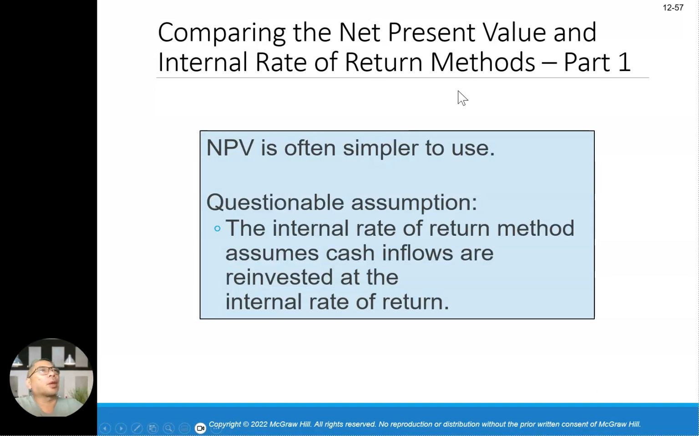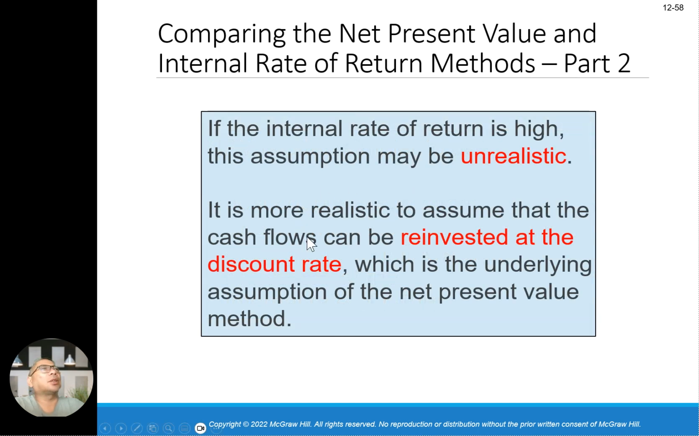So NPV is often simpler to use, because why? In the internal rate of return method, you assume the cash inflows are reinvested at the internal rate of return. So if the internal rate of return is high, the assumption may be unrealistic. It is more likely to assume that the cash flows can be reinvested at the discount rate, which is the underlying assumption of the net present value method.